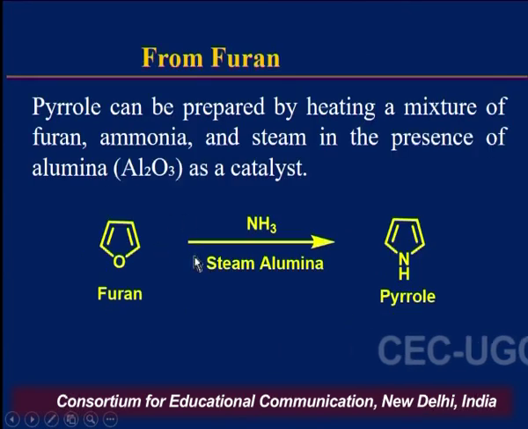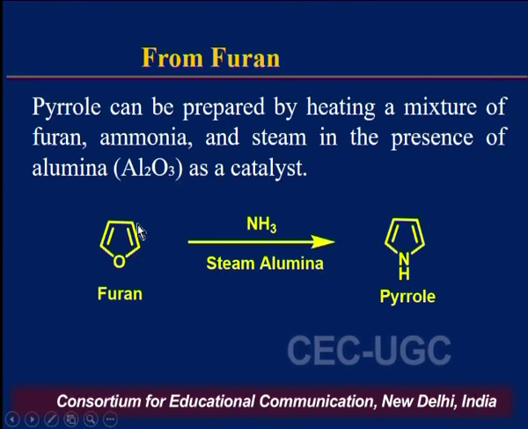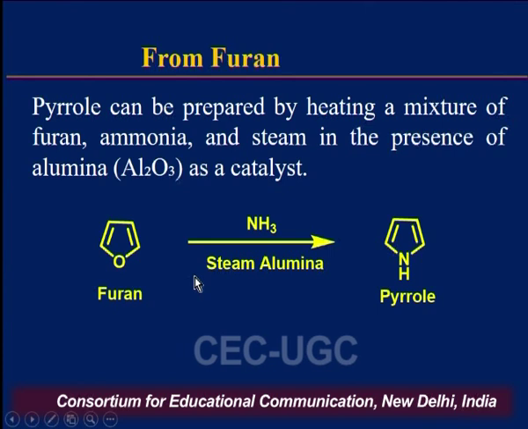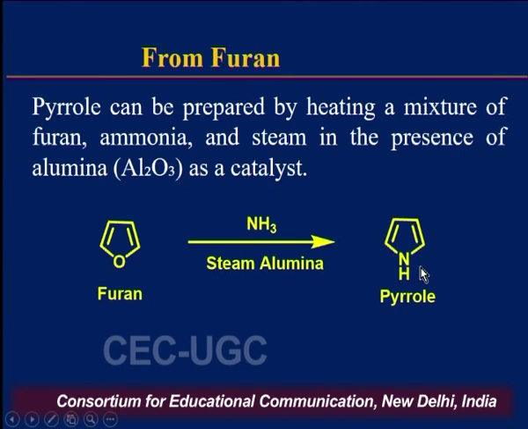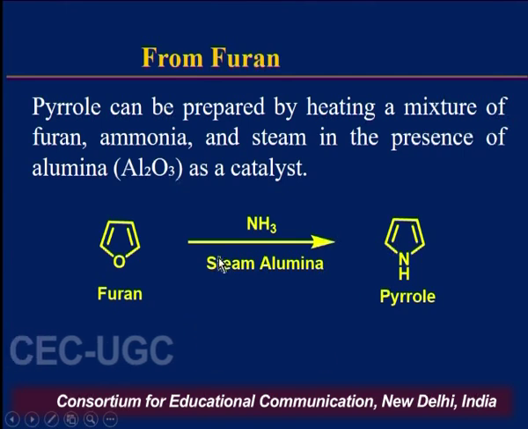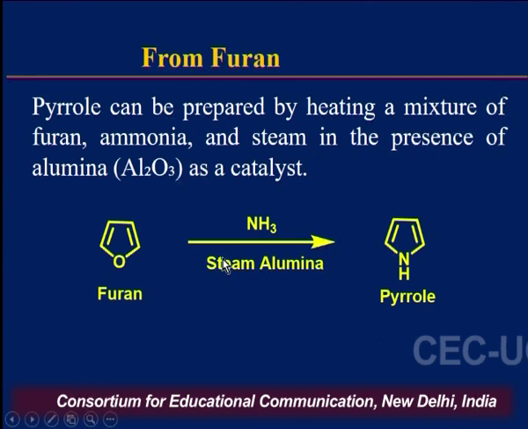The third synthesis of the pyrrole molecule can be carried out by using furan. Pyrrole can be prepared by heating a mixture of furan and ammonia in the presence of alumina as the catalyst. This is one of the greener methods for the synthesis of pyrrole, because in this synthesis water is produced as the side product, and this method is also used on the commercial scale.